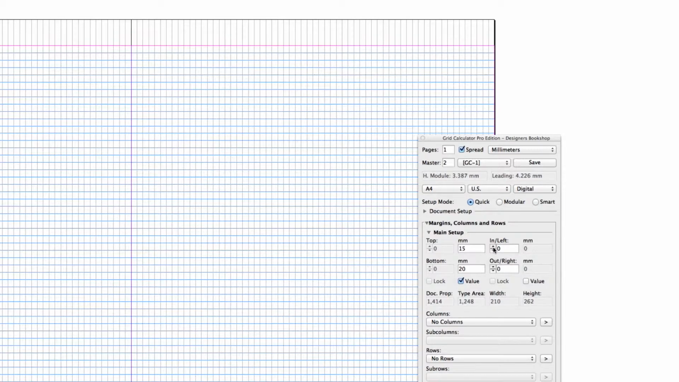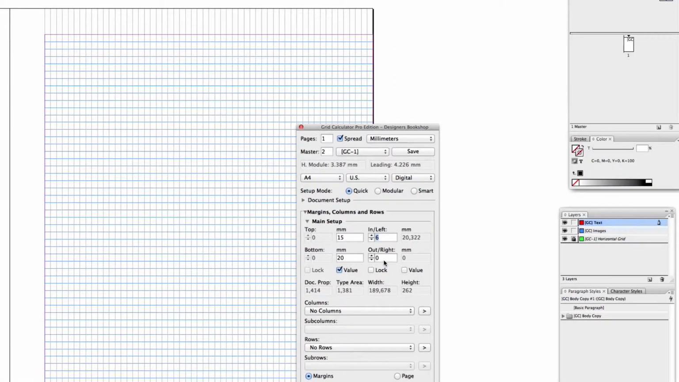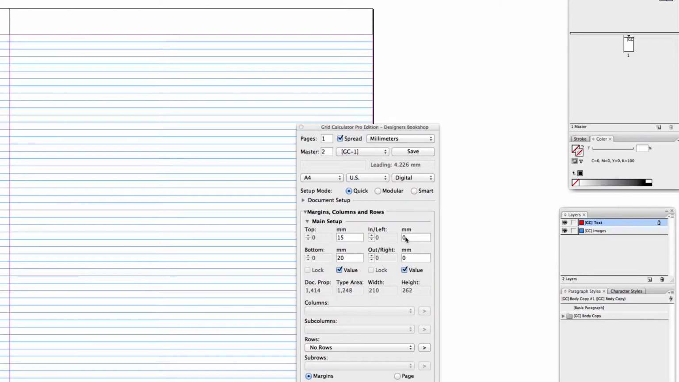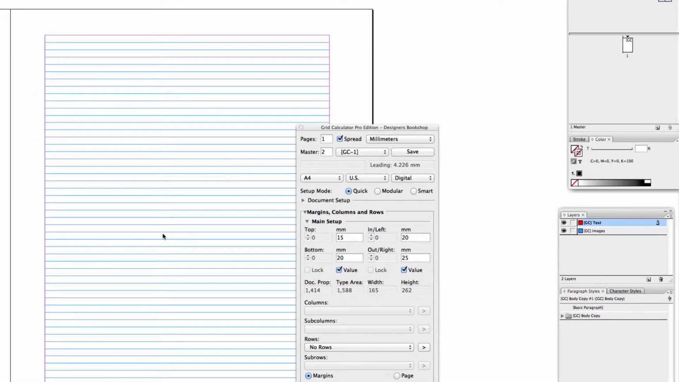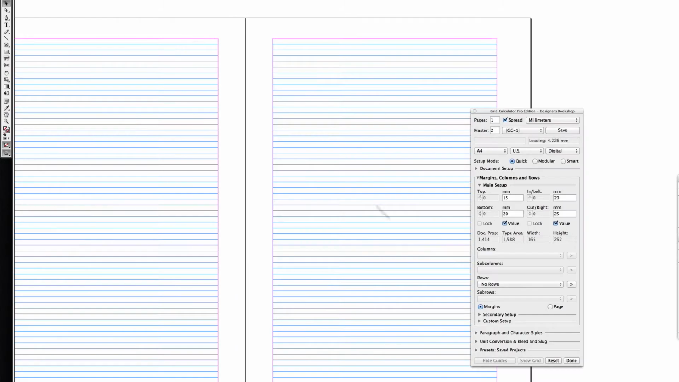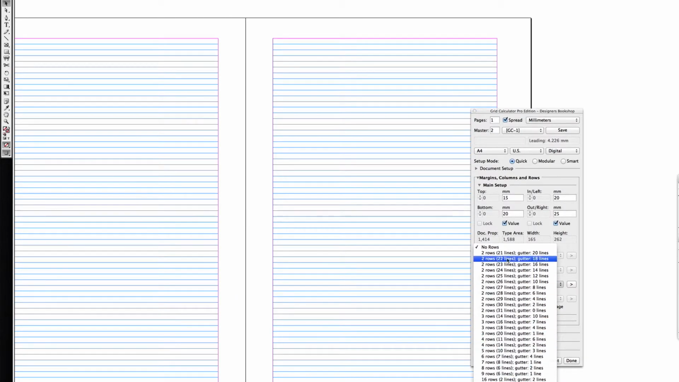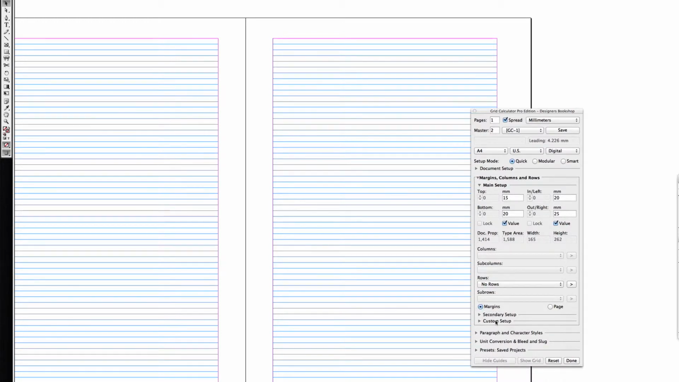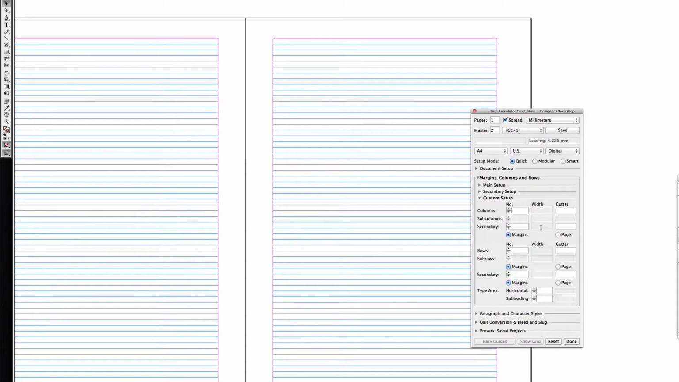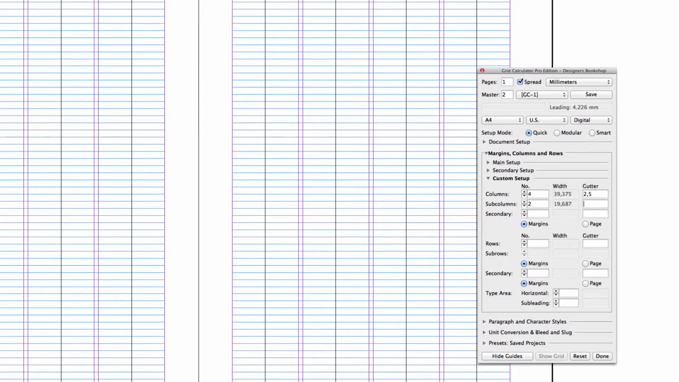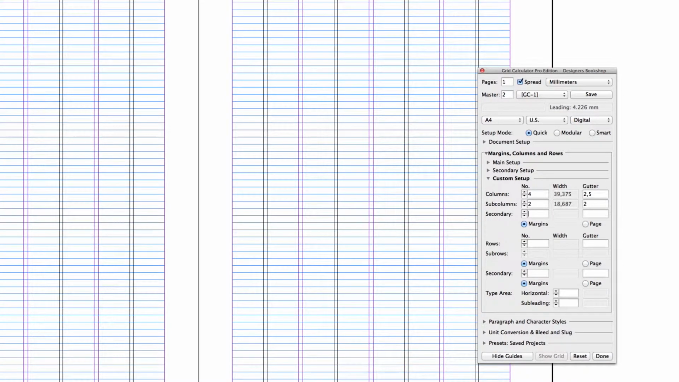I can set up my side margins following the document grid, or I can just define my own side margins and the layer will be deleted here. After I've done that, I can go ahead and define my own columns and rows, and I can apply rows from this drop down, or I can go into the custom setup. And I can enter my values for the columns, the gutter, and my secondary columns, sub-columns, and below that we have the secondary columns.